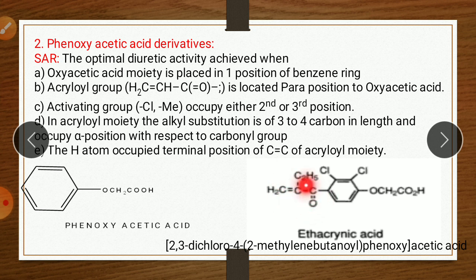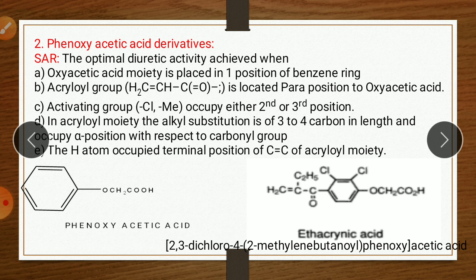On this alpha carbon there is an alkyl group of 3 to 4 carbons. Here there is an ethyl group, and here is a carbon, so it is a total of 3 to 4 carbons.